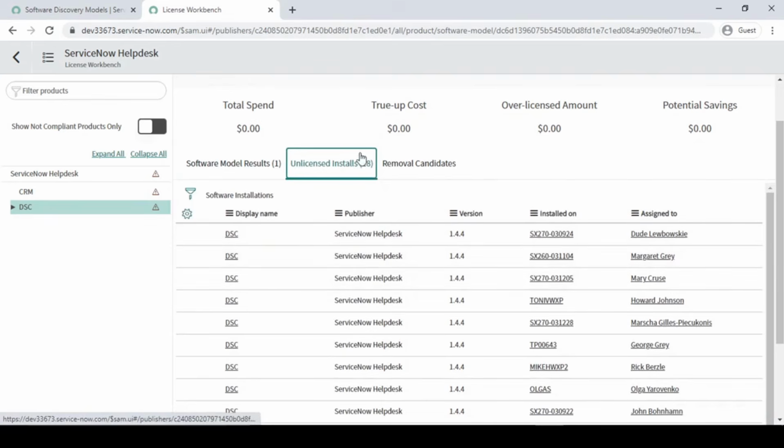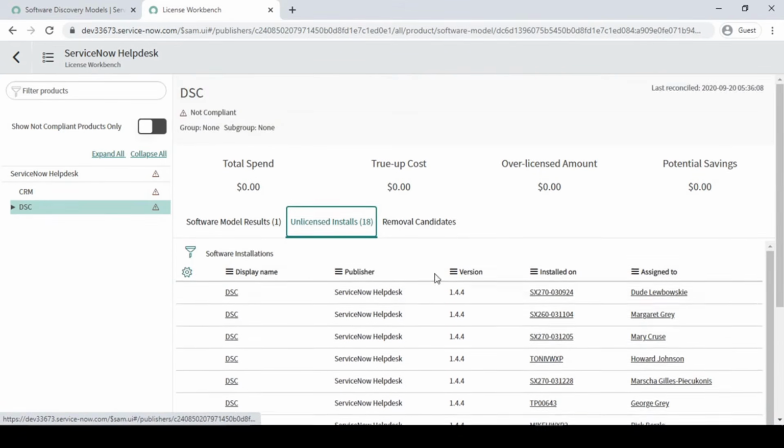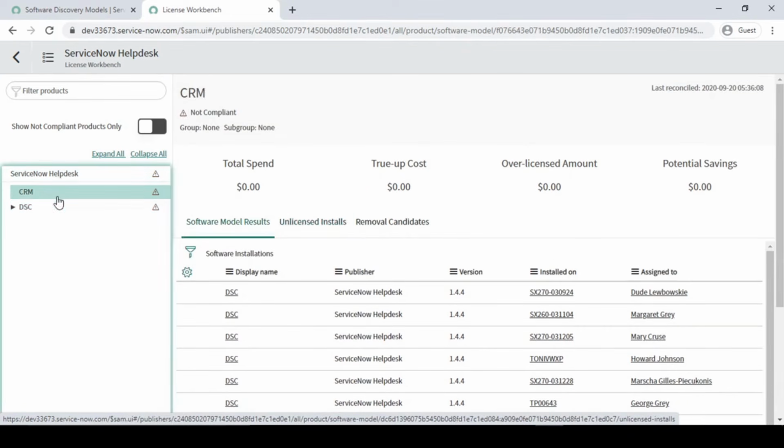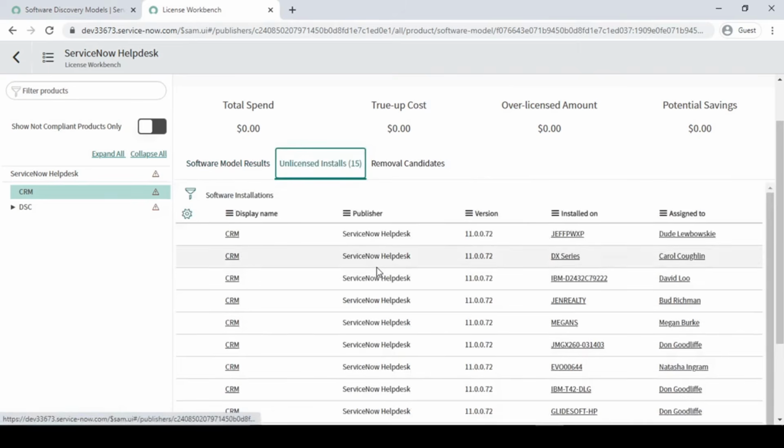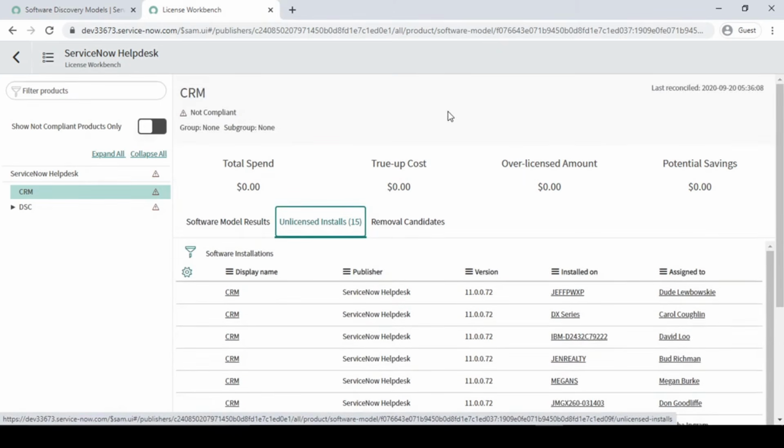We have installed 18 software on different machines which are unlicensed. We don't have a license for that. And for CRM also, we have 15 software installed on different machines for which we don't have a license. So the first goal, guys, is that because we are not compliant, we have to make it compliant first, right?